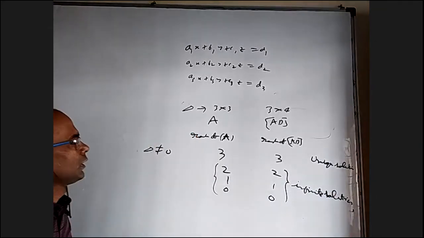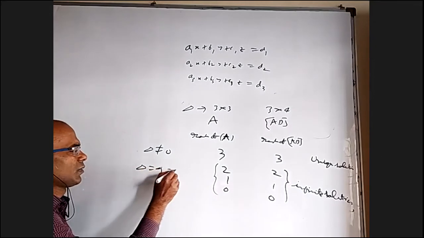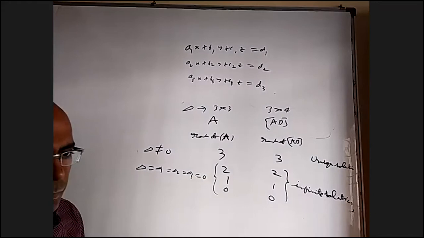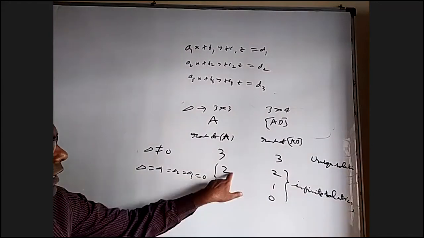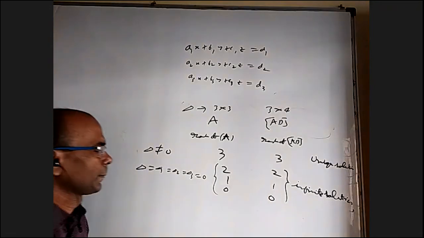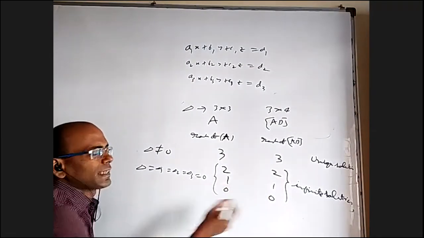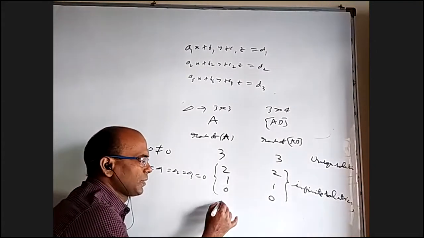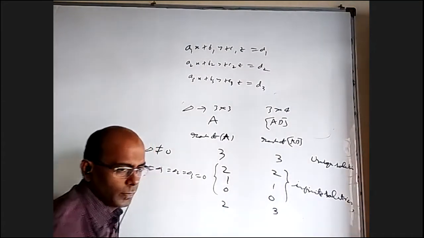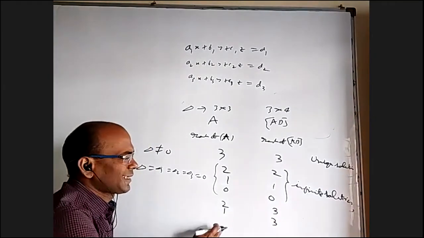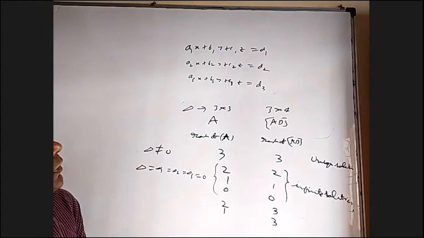Here you will find delta, delta 1, delta 2, delta 3, all are 0. When both ranks are 2 or both ranks are 1 or both ranks are 0, they should be equal. What if the ranks are different? That means, of course, this rank should be less than this. Maybe this rank is 2, this rank is 3. This rank is 1 and this rank is 3.